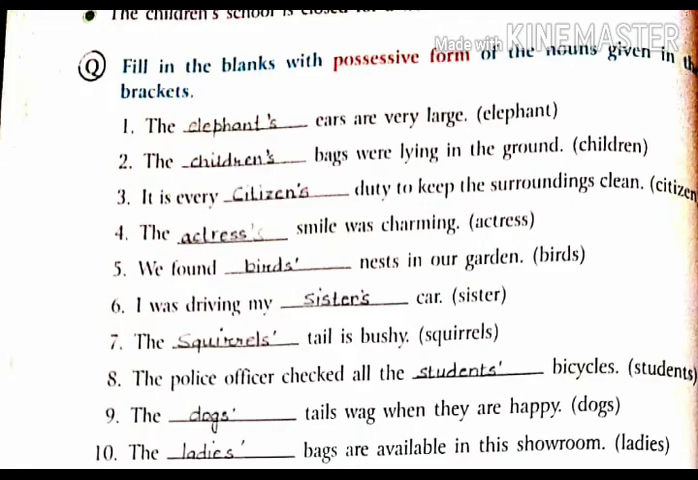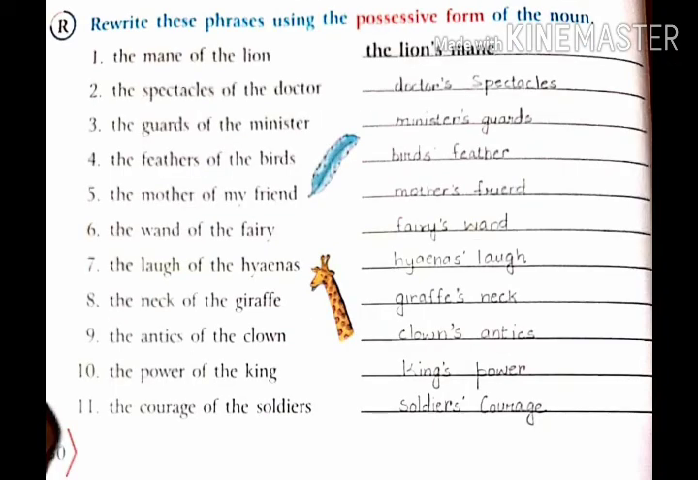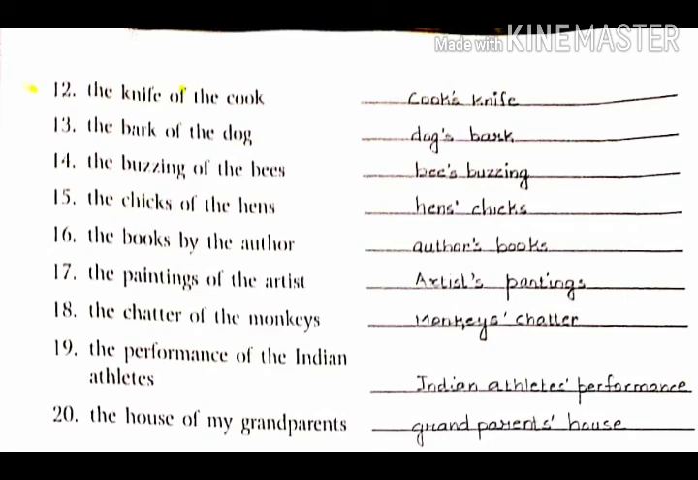Question number Q. Fill in the blanks with possessive forms of the nouns given in the bracket. First one, you have to put the apostrophe. So the first one, the dash ears are very large. Elephant. So elephant's. Apostrophe s you will put there. Question number R. Rewrite these phrases using the possessive form of the noun. So the first one, the mane of the lion. It will be changed into possessive form, the lion's mane.